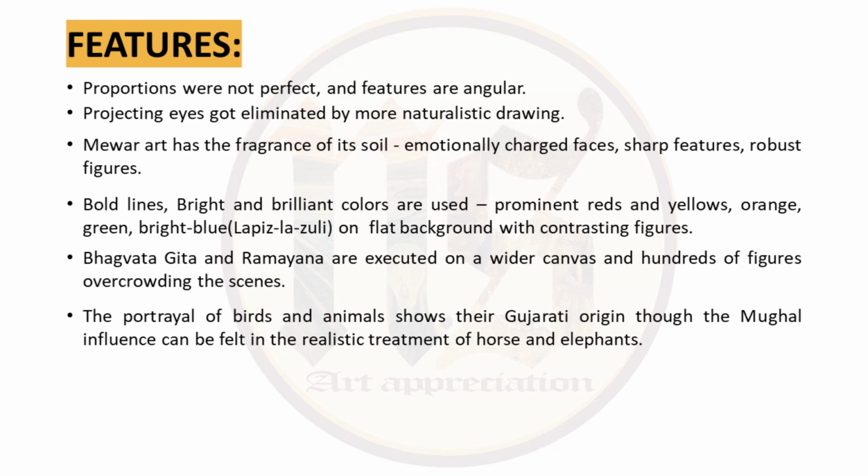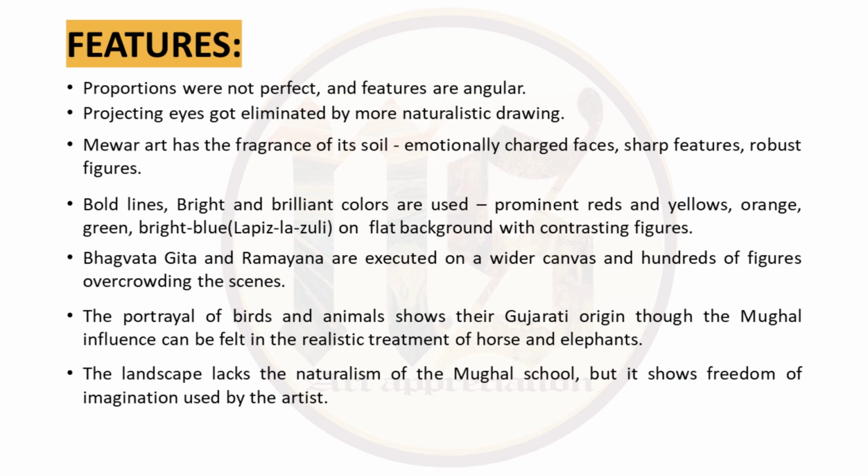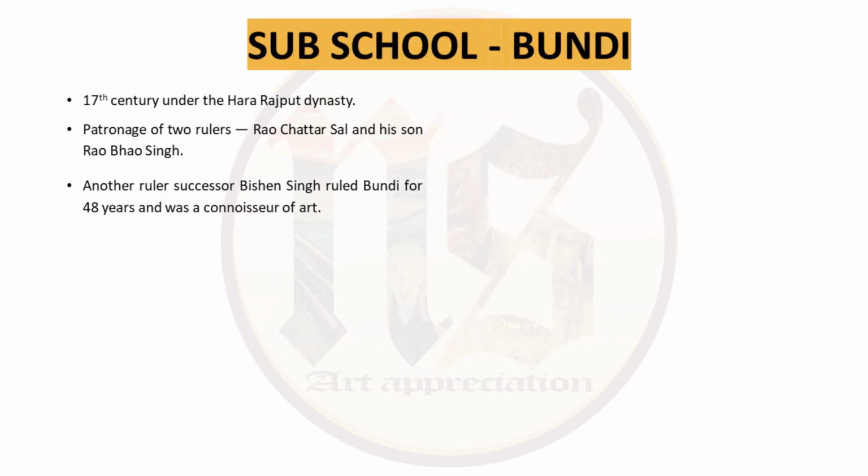The portrayal of birds and animals shows their Gujarati origin, though when you come to the Mughal influence, it can be seen in the realistic treatment of horses and elephants. The landscapes overall lack the naturalism and expertise of Mughal school, but still there is freedom of imagination which the artist has used. The second sub-school is Bundi.